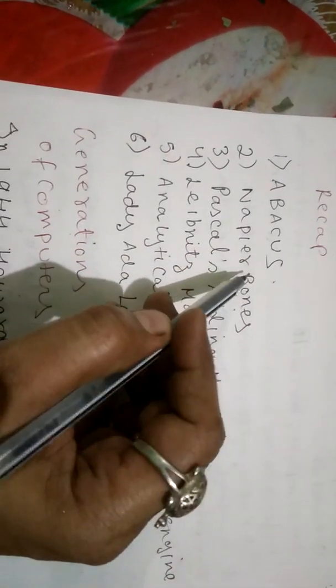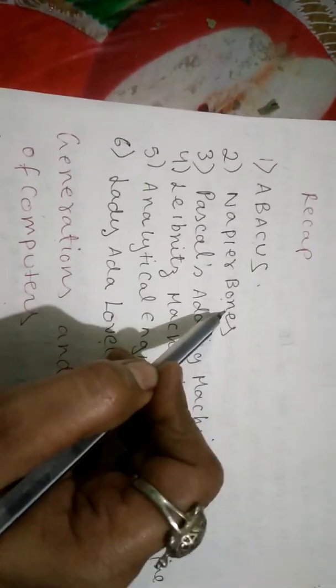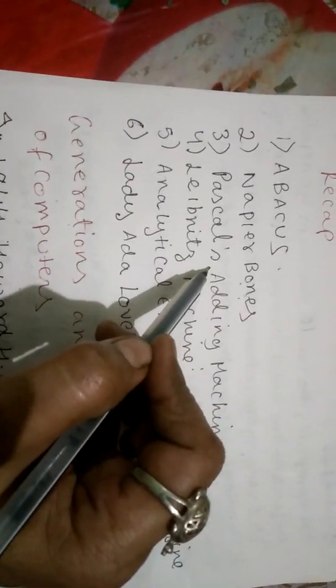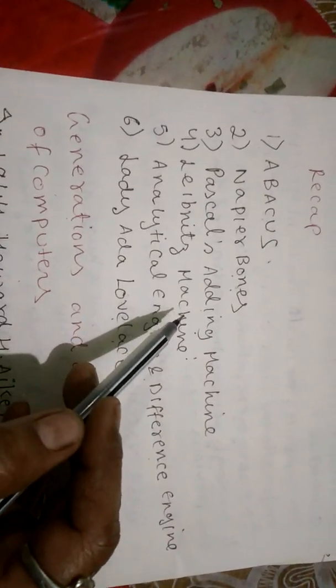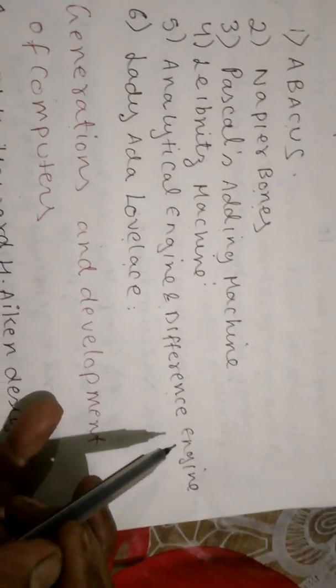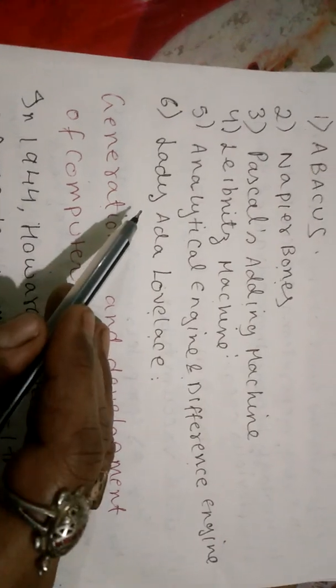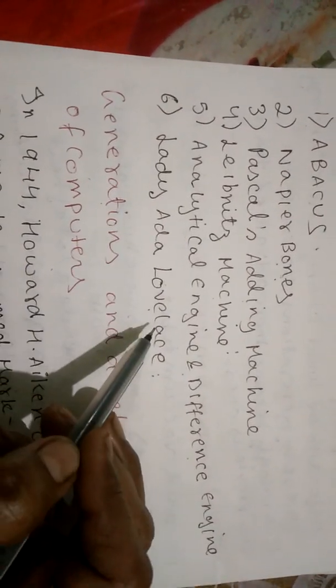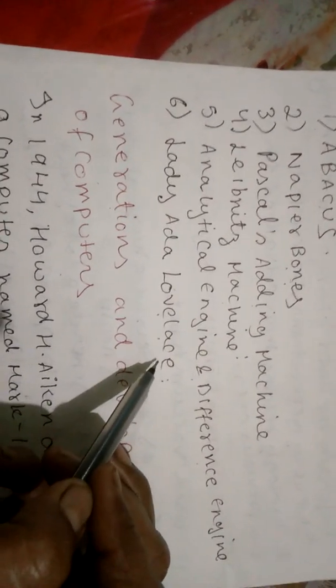We have studied about abacus developed by Chinese, then Napier bones developed by John Napier, then Pascal's adding machine developed by Blaise Pascal, then Leibniz machine developed by Gottfried Leibniz, then analytical engine and difference engine by Charles Babbage, then Lady Ada Lovelace. She was the first programmer of the universe.